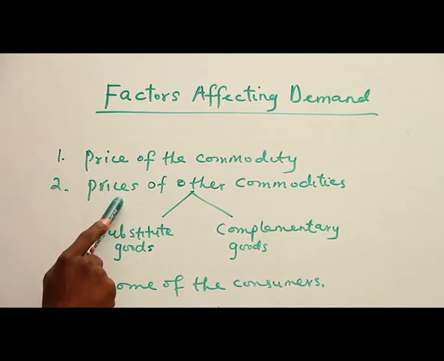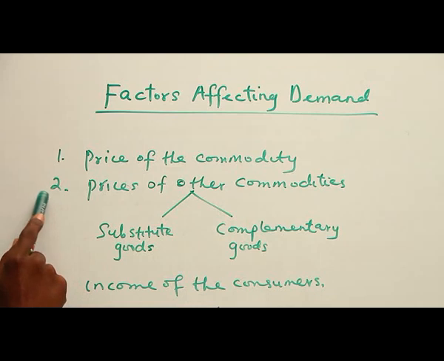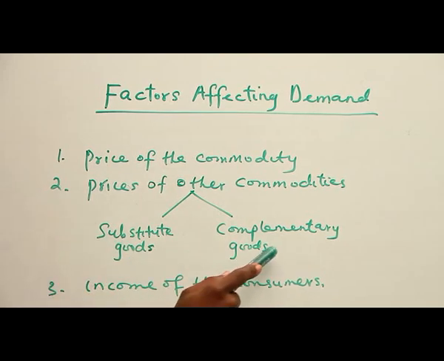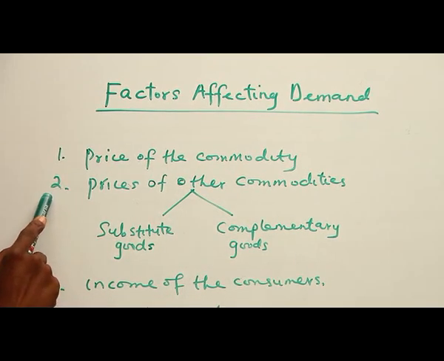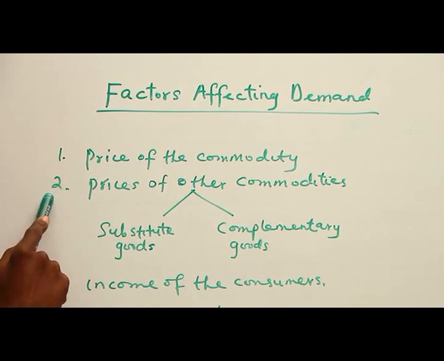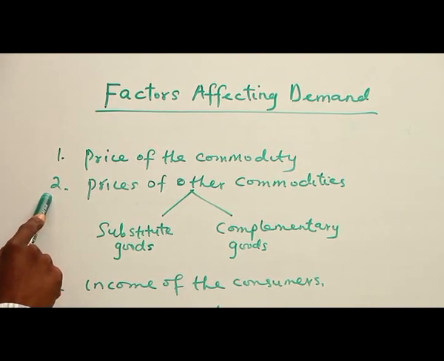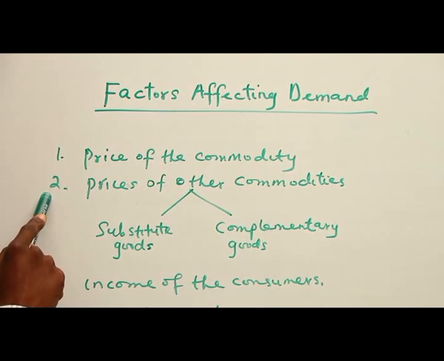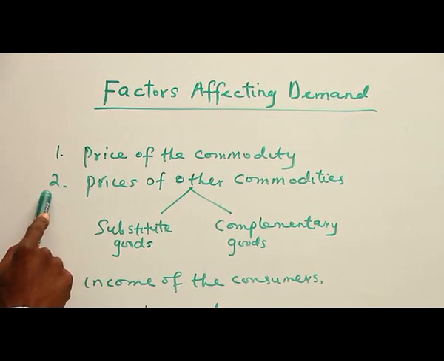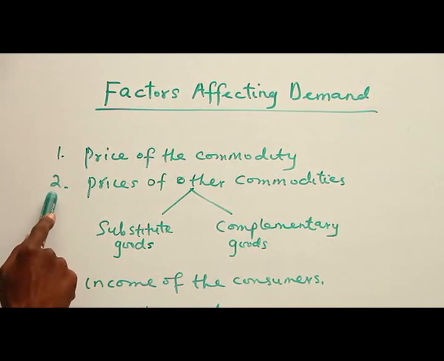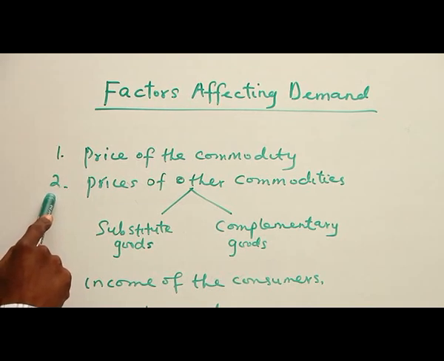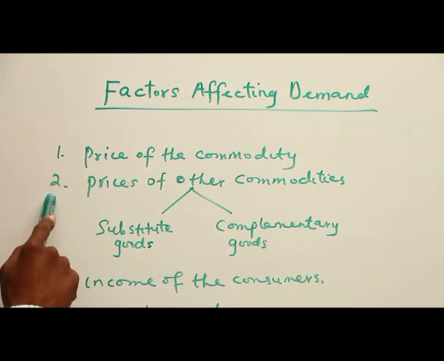Number 2, prices of other commodities. These other commodities can be substitute goods or complementary goods. Where it is a substitute good, a situation where there is an increase in the price of a substitute good, there will be an increase in demand of such commodity. Take for instance, a BlackBerry phone and a Nokia phone. If there is an increase in the price of the Nokia phone, the demand for the BlackBerry phone will increase.